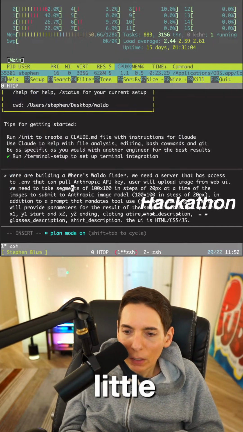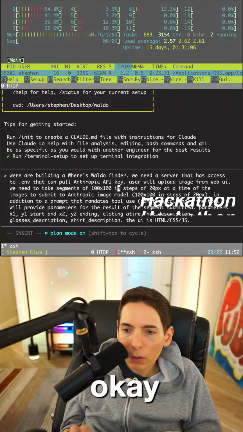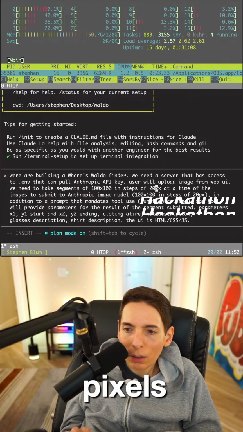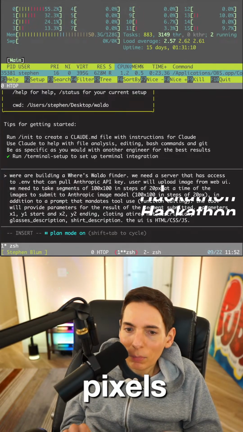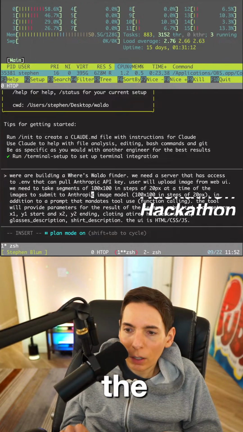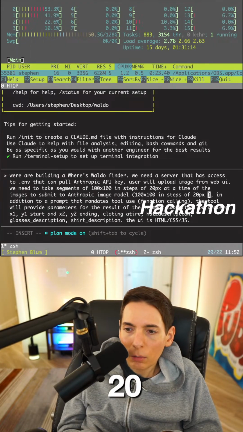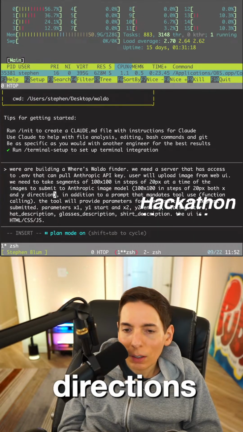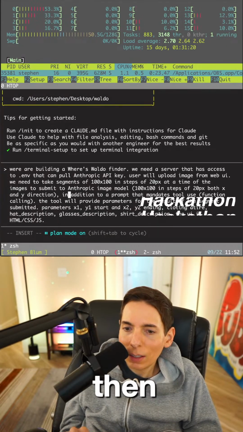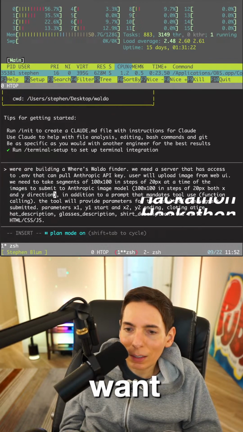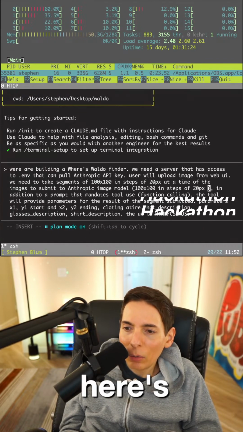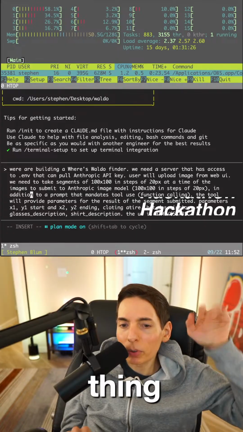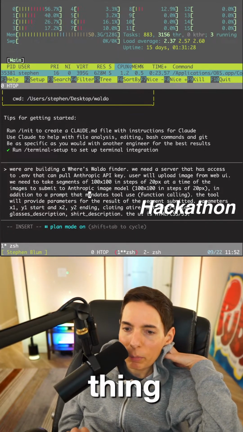Very nice. Okay, here we go, you guys. So segments of 100, in steps of 20 pixels at a time, and submit to the Anthropic model, 100 in steps of 20, both X and Y directions. And then in addition, well, actually, we don't want it like. See, here's the thing. Let's keep it simple. Addition to the prompt that mandates the tool use.